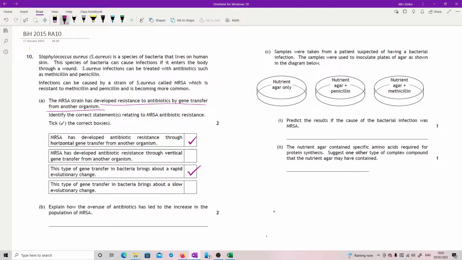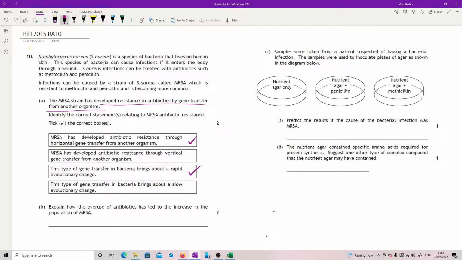Okay. Samples were taken from a patient suspected of having a bacterial infection. The samples were used to inoculate plates of agar as shown in the diagram below. So we've got 3 agar plates. You've got nutrient agar on its own, with penicillin and with methicillin. Predict the results if the cause of the bacterial infection was MRSA.